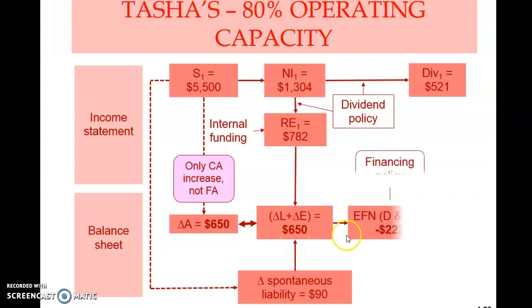Therefore, there will be excess financing of negative 222. So you can repay your debt, or you can repurchase your shares, you can repurchase your equity, in order to reduce this negative 222. So this is how this figures in this illustration, when the company is operating at less than full capacity.